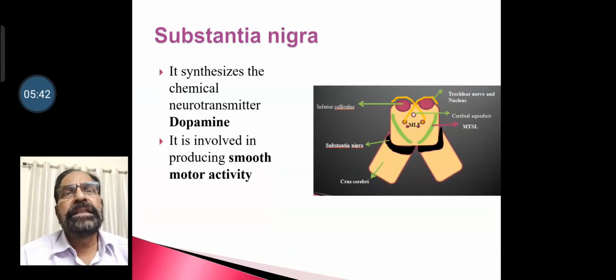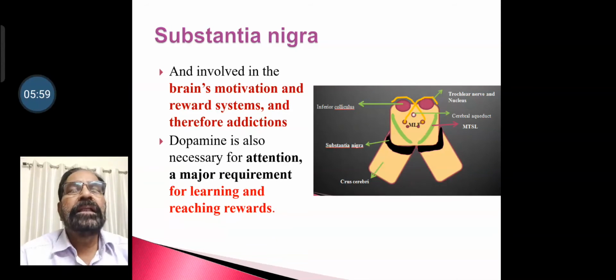Another content is substantia nigra. Substantia nigra synthesizes the chemical neurotransmitter called dopamine. Dopamine is involved in producing smooth motor activity. It is also involved in the brain's motivation and reward systems, and therefore more dopamine can result in addictions.